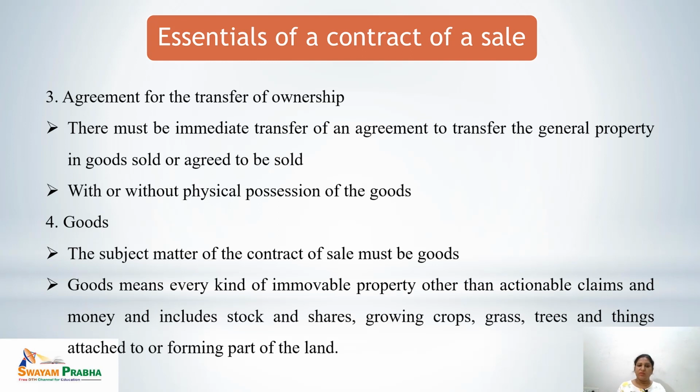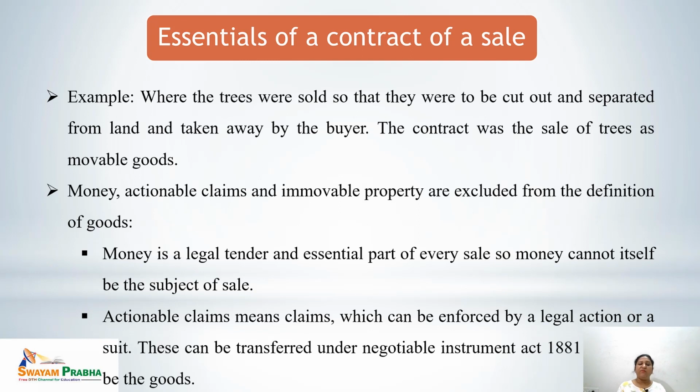Next are the goods. Goods are the basic subject matter of a contract of sale, and goods means every kind of movable property other than actionable claims and money, and also includes stock, shares, growing crops, grass, trees, and things attached to or forming part of the land. Let's see the example. Where trees were sold so that they were to be cut and separated from the land and taken away by the buyer, the contract was a sale of trees as movable goods.